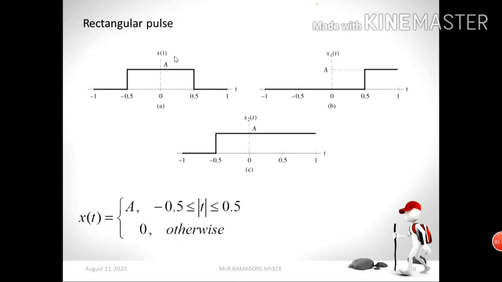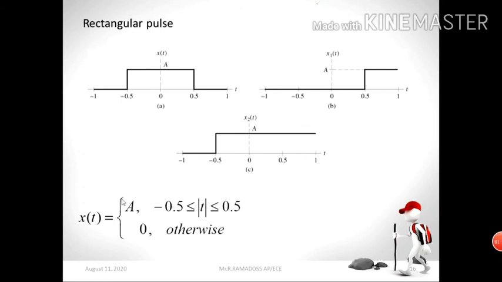This is your rectangular pulse. It starts from minus 0.5 to plus 0.5. So on both sides, the left hand side as well as the right hand side, you have the signal, and it has equal amplitude. That is what we call A. Now how will you write the mathematical representation for this figure?